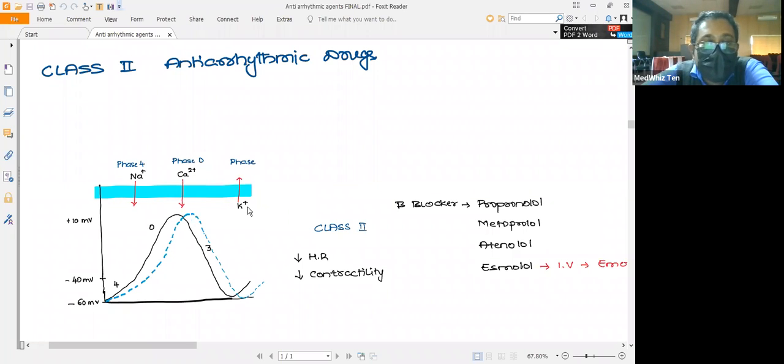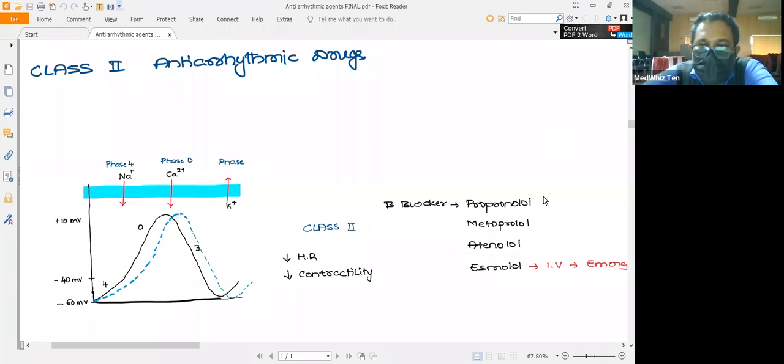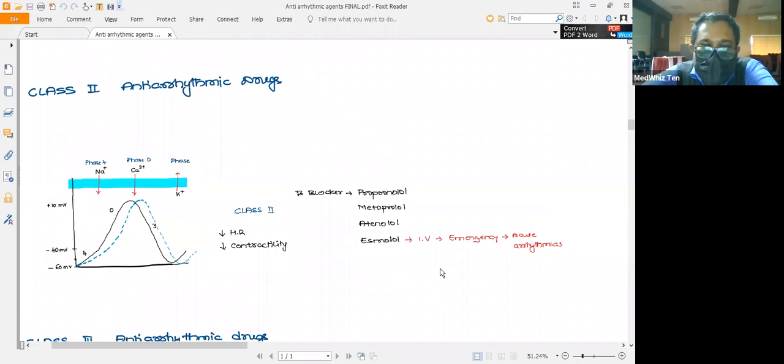Remember, class 1 drugs were mainly acting on the ventricular myocytes as well as the atrium, whereas the beta blocker, that is class 2, acts mainly on the pacemaker as well as the latent pacemaker cells. The examples you should remember are propranolol, metoprolol, atenolol, and esmolol. One important thing about esmolol is that it is very short acting as well as rapid acting, so it is used in emergency conditions like acute arrhythmia by the intravenous route.